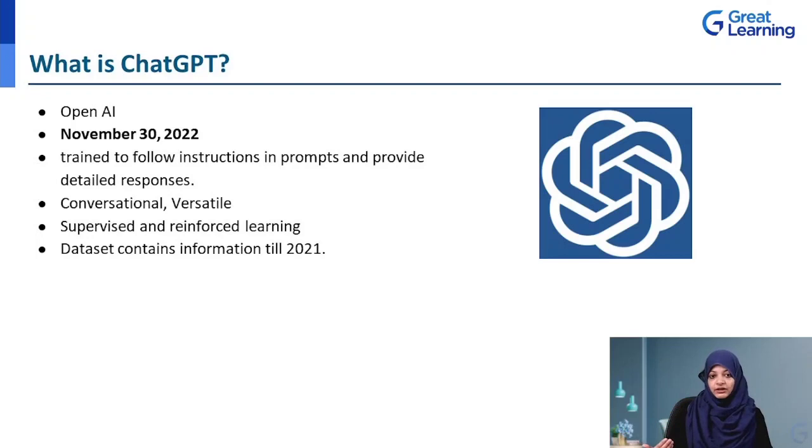Whatever it might have learned would be through the various conversations or through the various prompts that have been provided to it during testing as well as the deployment phase. So here we need to understand that there would be some mistakes that ChatGPT makes, or there could be some deprecated information that ChatGPT has because of this issue. So let's now go on to ChatGPT and understand the types of prompts that we can give it by categorizing them into various types.